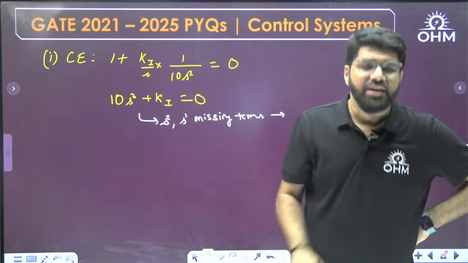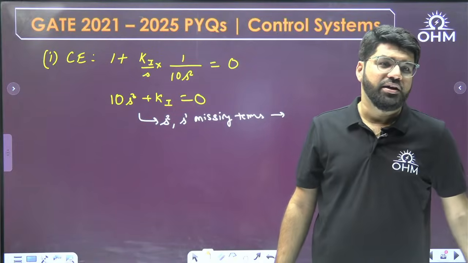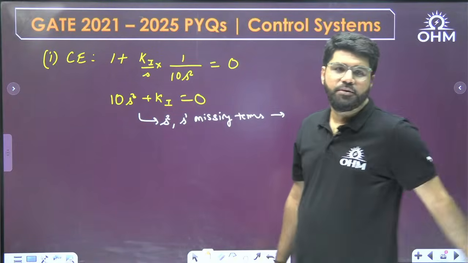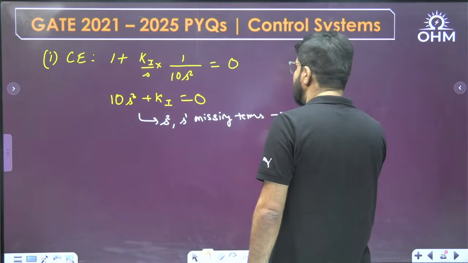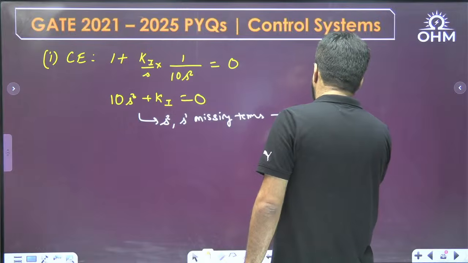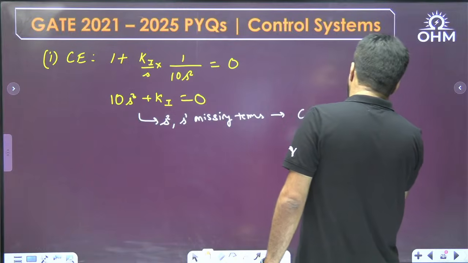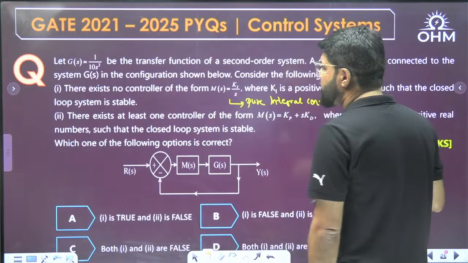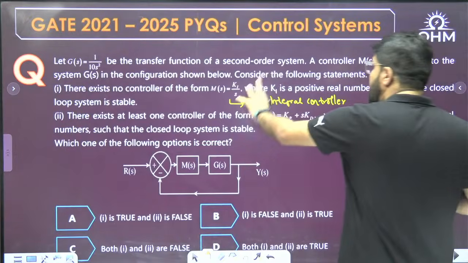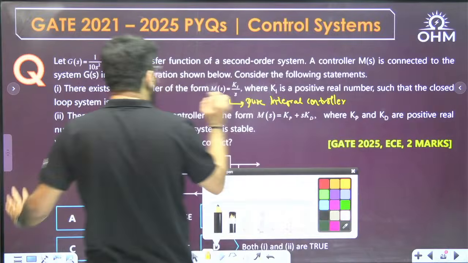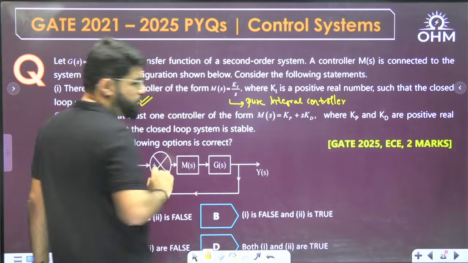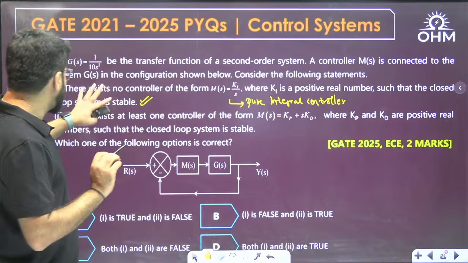If the necessary condition is satisfied, then we go to the sufficient condition, which is in the form of Routh-Hurwitz. Here missing terms are there, so the system can't be stable for sure. So what is the first statement? There exists no controller of the form such that the closed loop system is stable. True. For any value of Ki, the system cannot be stable. So this is a true option.